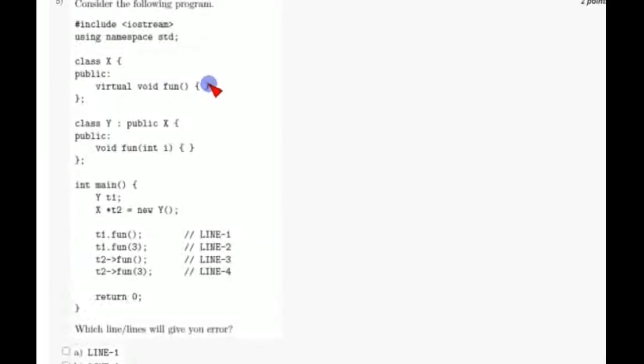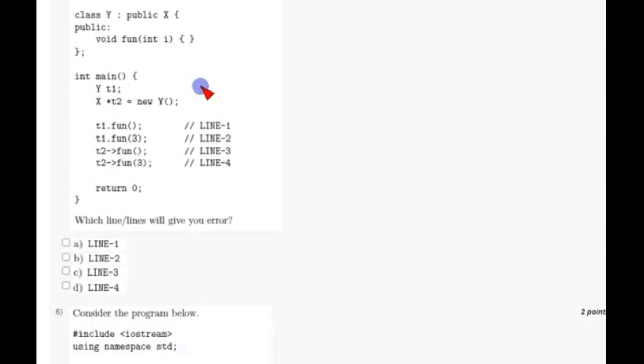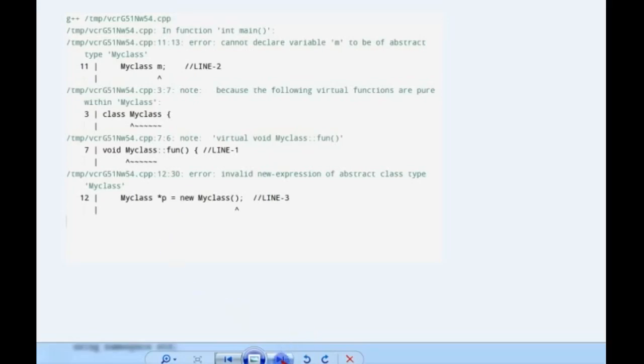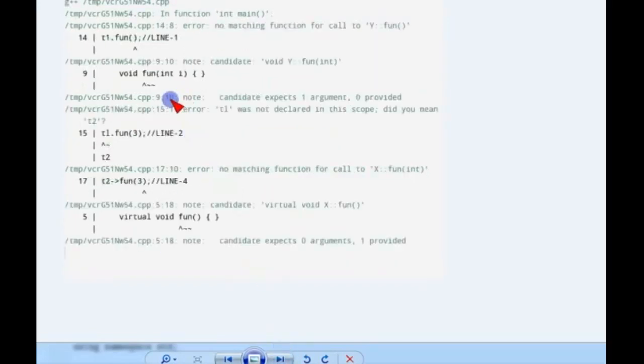So option is A. And coming to the fifth question, they have shown the program and asked which line will give an error, similar to the second question. So once again let's go to this, and if you see this, friends, it gave an error for line 1.